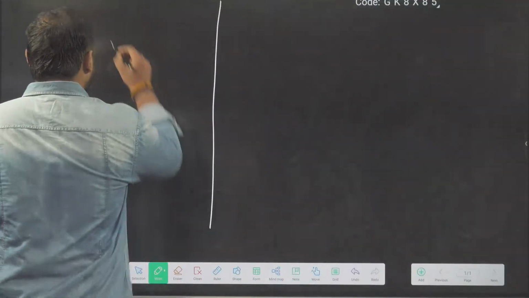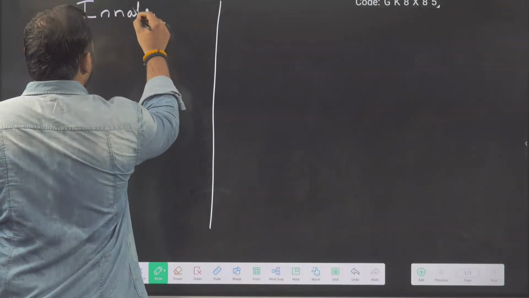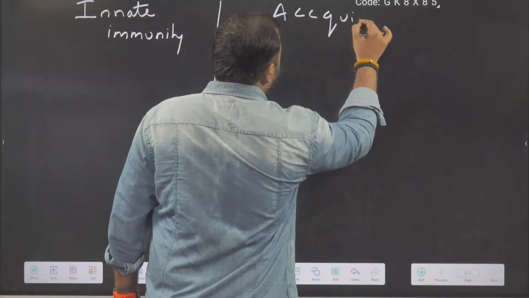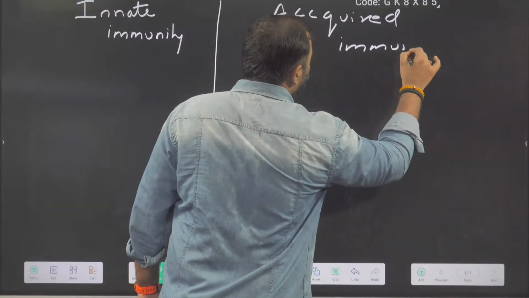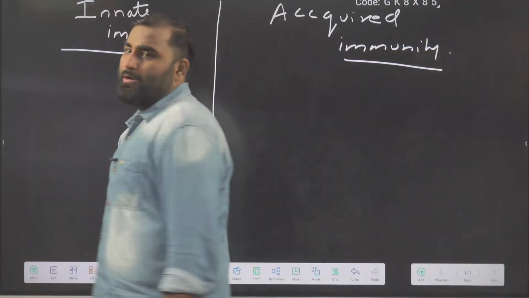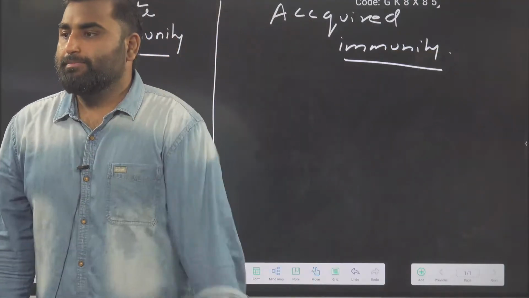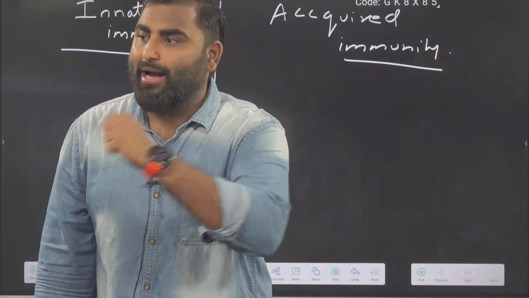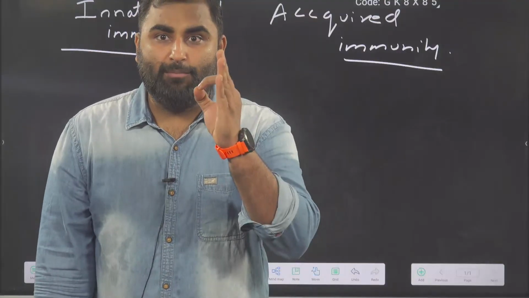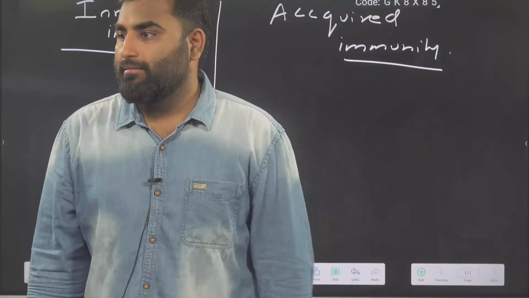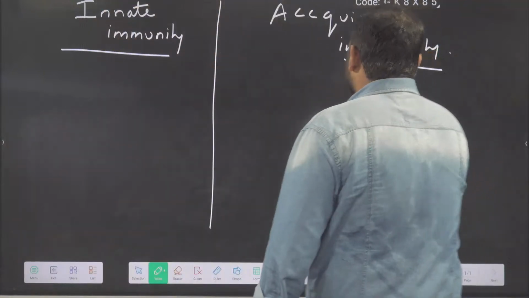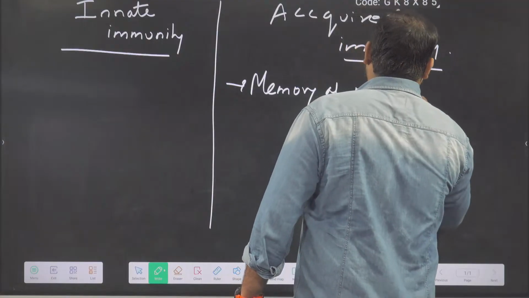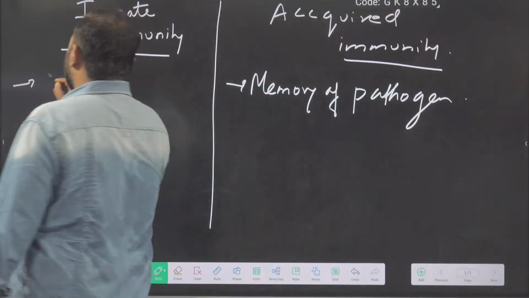Tell me, in innate immunity and here in acquired immunity, where do you keep memory? Where do you keep the memory of the pathogen? Do you keep the memory of the pathogen in acquired or innate? Acquired. Very good. So here you have the memory of the pathogen. Here there is no memory.